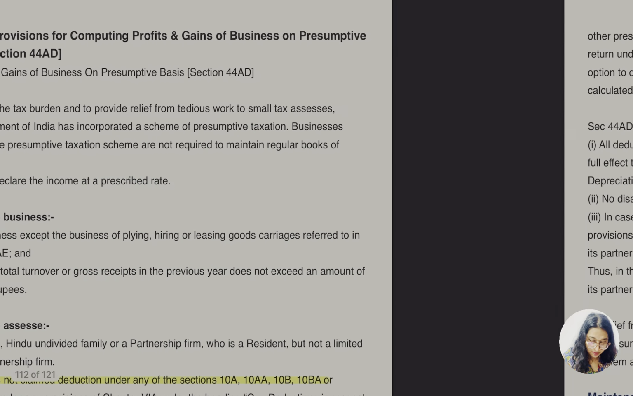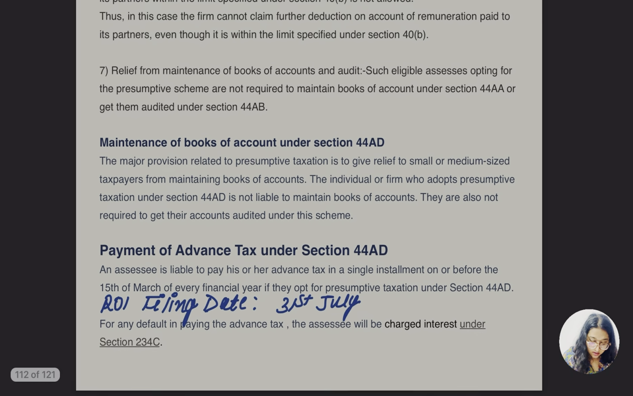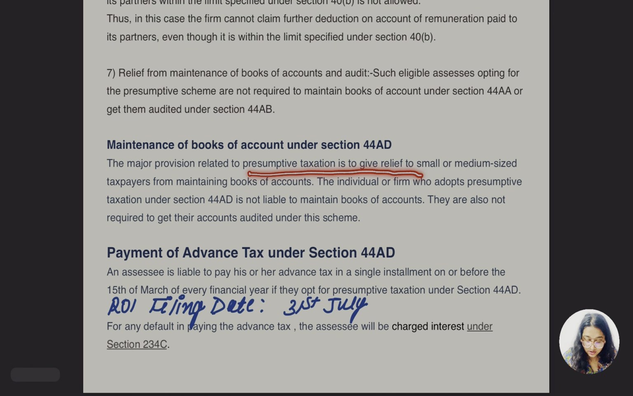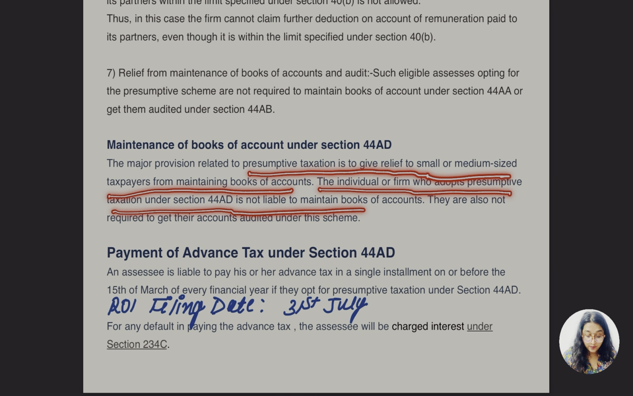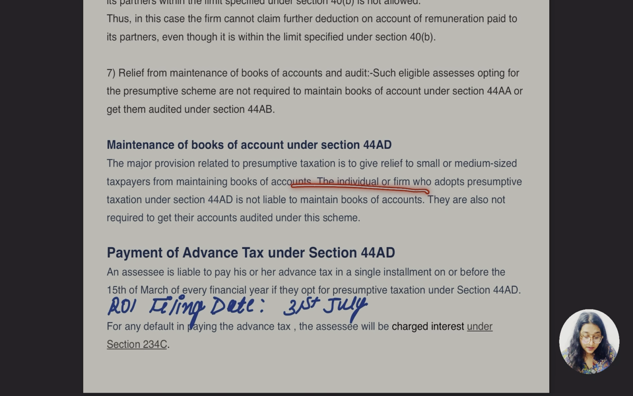So let me read it, guys. The major provision related to presumptive taxation is to give relief to the small or medium-sized taxpayer from maintaining books of accounts. The individual or a firm who adopts presumptive taxation under section 44AD is not liable to maintain books of accounts here. They are also not required to get accounts audited under this scheme. So simply, they need not maintain any books of accounts if they are going with section 44AD, and need not get accounts audited.